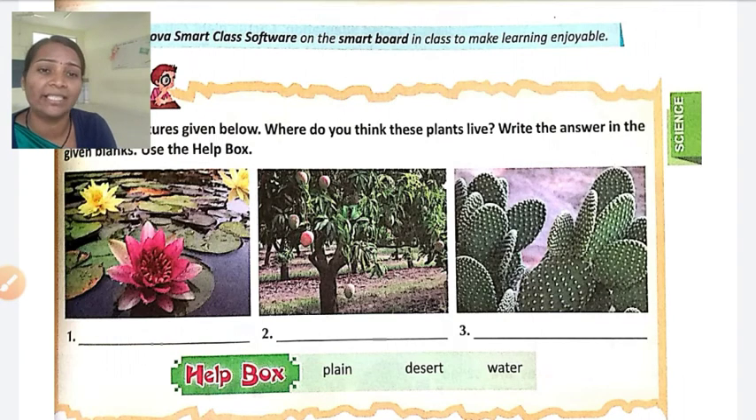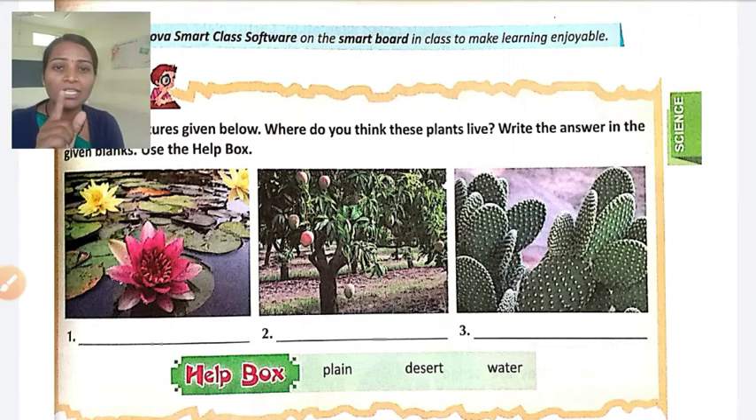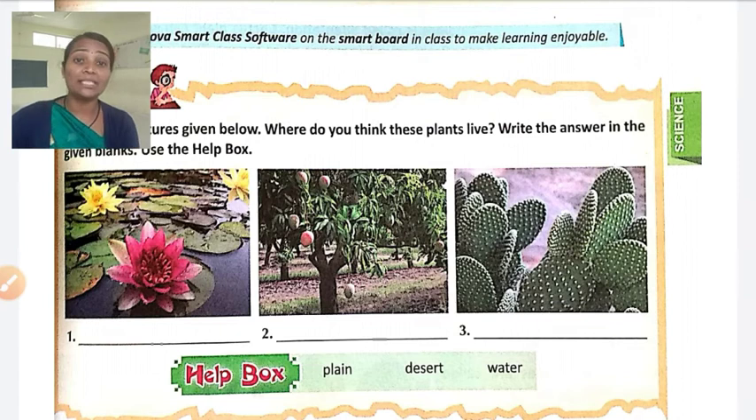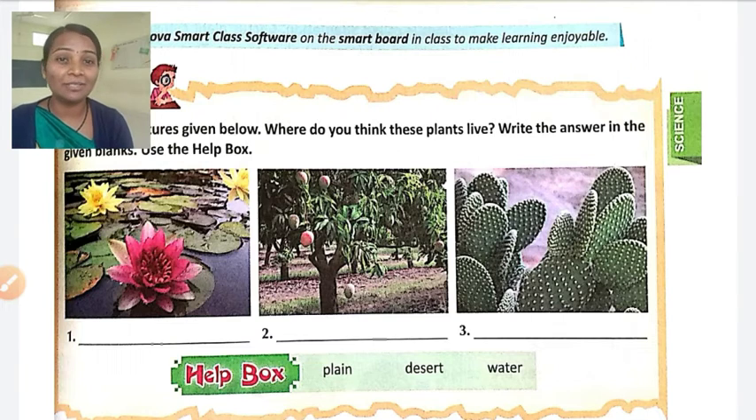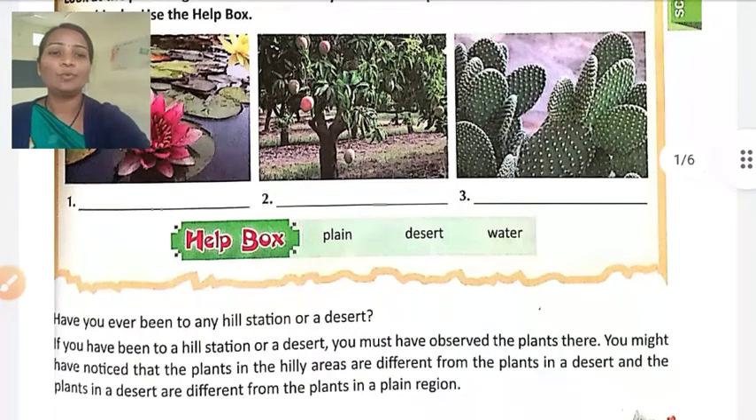So first there is a lotus. By the picture we can see, yes, lotus lives in the aqua, means water. So it is a water plant. Second picture is the mango tree. Mango tree is always found in the plain region. And the third picture is the cactus, which is found in the desert. I hope you will be able to do this activity on your own. Let's see what is next.